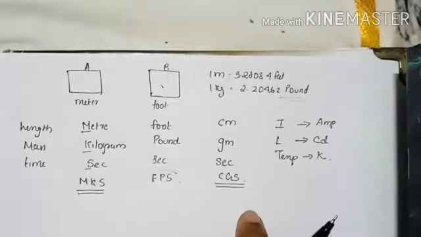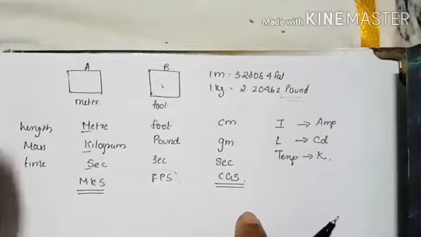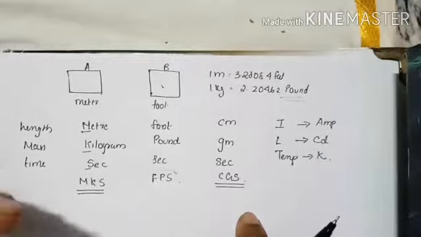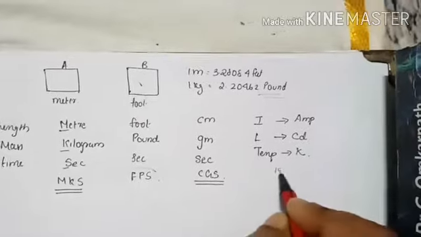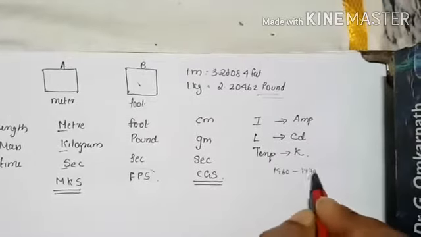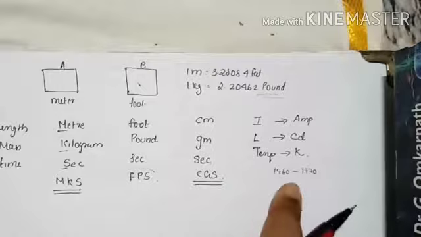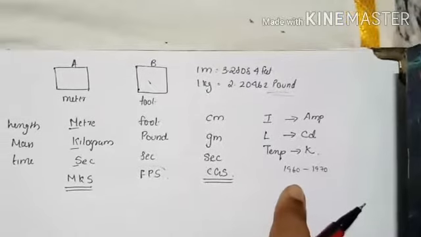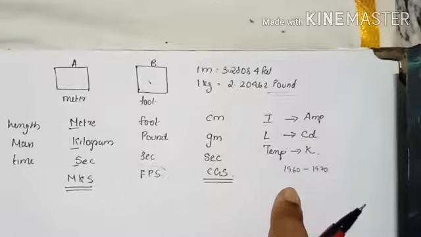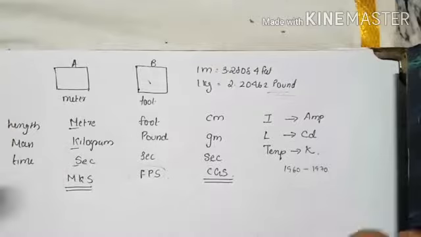But later, I think in 1960 to 1970, a new fundamental quantity came up, which is amount of substance. In the world of chemistry, a new physical quantity came up, which is amount of substance, and that was mole.